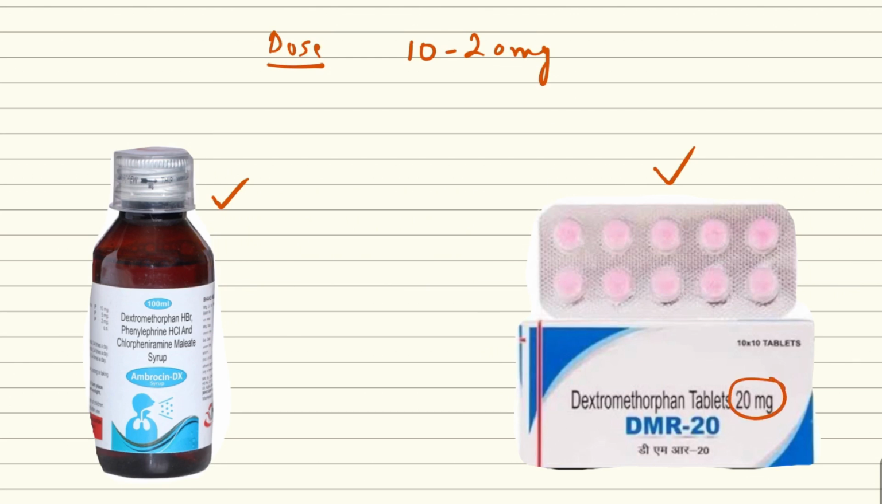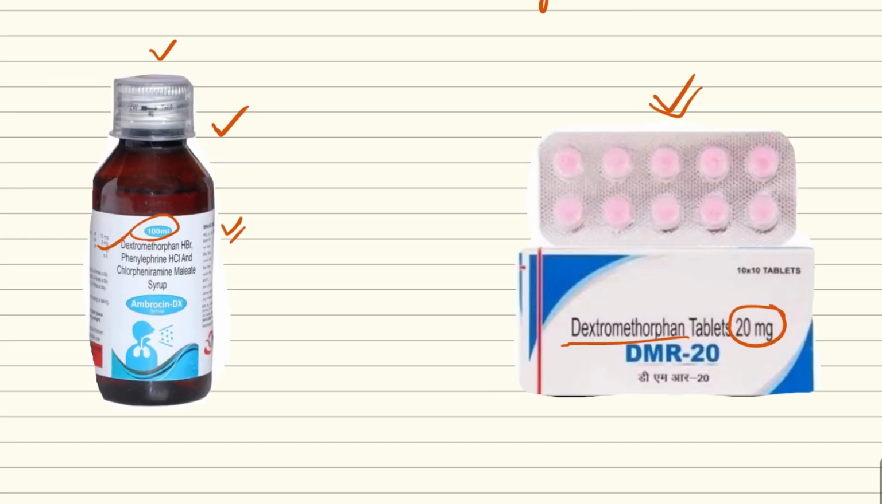Here we can see a 20 mg dextromethorphan tablet, and here we can see a 100 ml syrup of dextromethorphan. This dextromethorphan is also used as an agent in various cough formulations. It comes in syrup form as well as tablet form, and it is usually prescribed for dry cough. This is dextromethorphan.